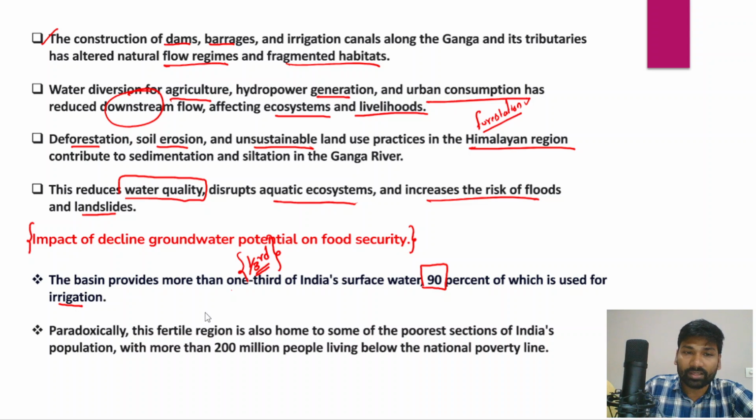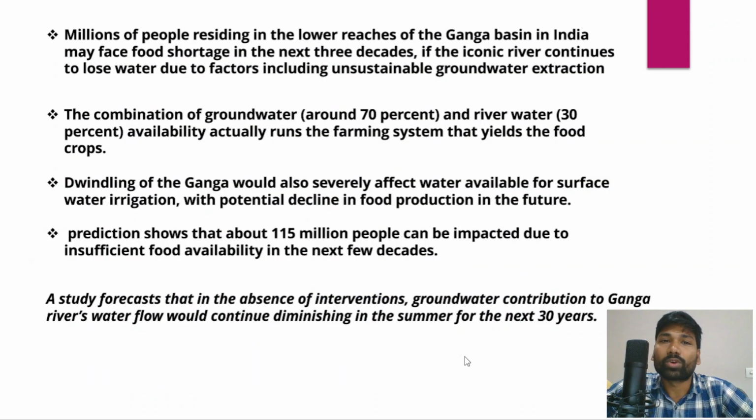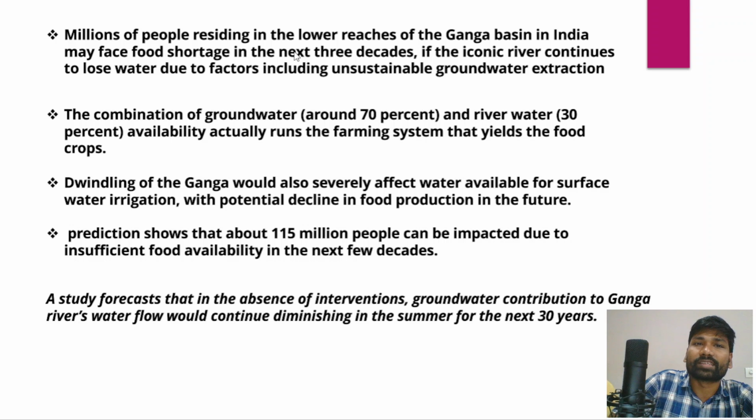And in fact, the fertile Gangetic Valley is also home to some of the poorest sections of India's population, with more than 200 million people living below the national poverty line, right? So declining groundwater tables would not just impact agriculture, but also the livelihoods and lives of the people, because most of the poor people in India are living in this Gangetic Valley. And millions of people are residing in the lower reaches of this Ganga basin, and those people may also face food shortages because of the declining groundwater tables.